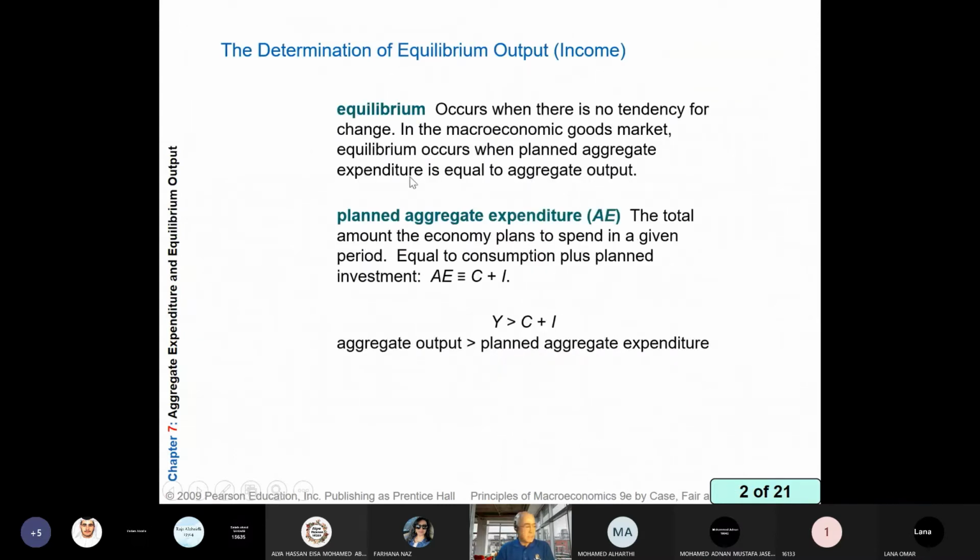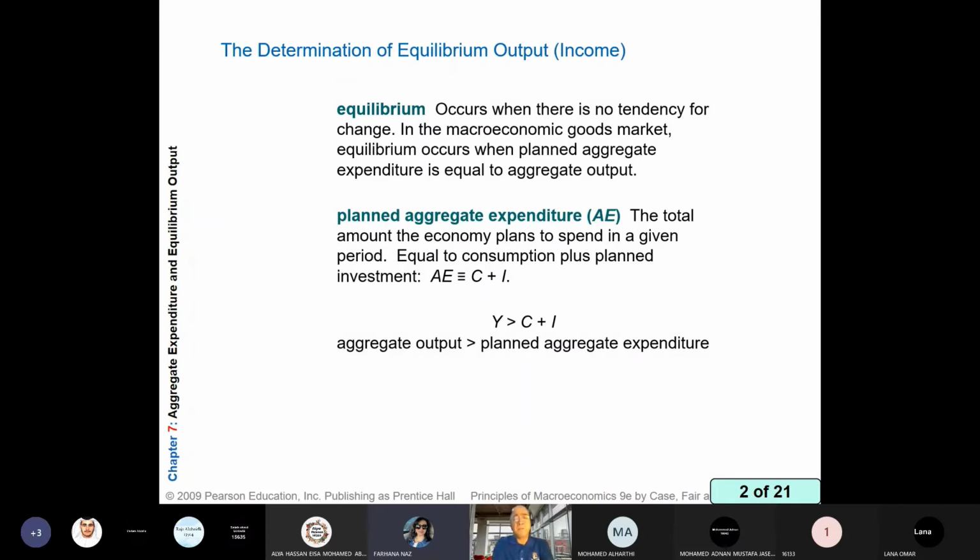So what is equilibrium? Farhana, could you read equilibrium for me? Assalamu alaikum, Doctor. Alaykum assalam, Farhana. Yes, Doctor, I will. Equilibrium occurs when there is no tendency for change in the macroeconomic good market. Equilibrium occurs when planned aggregate expenditure is equal to aggregate output.